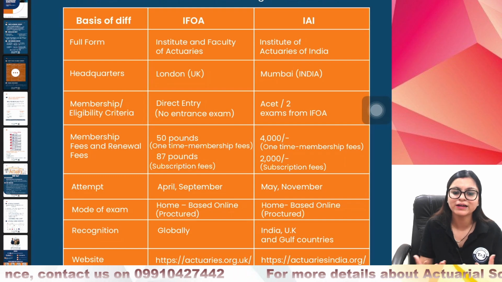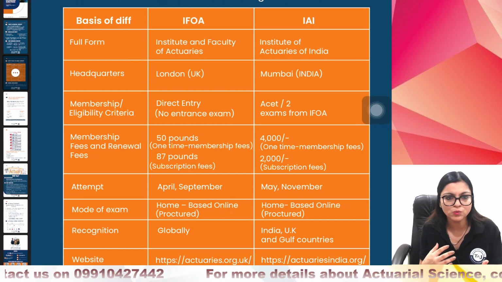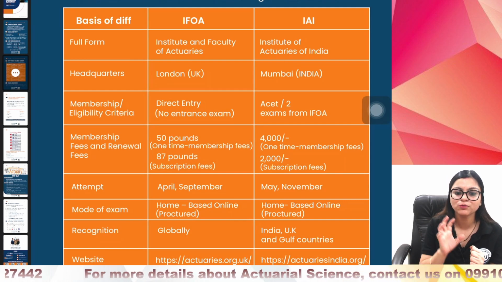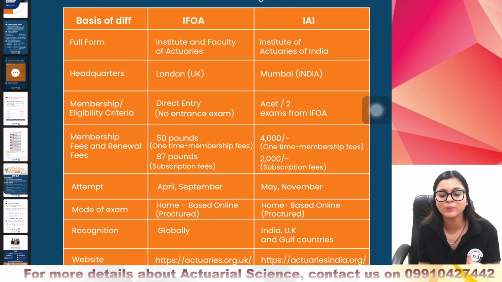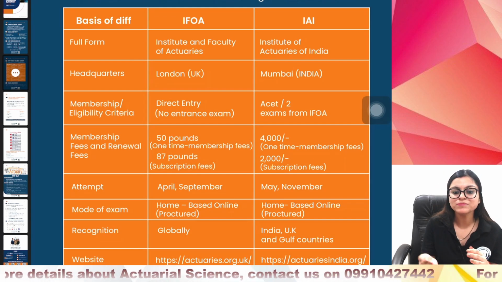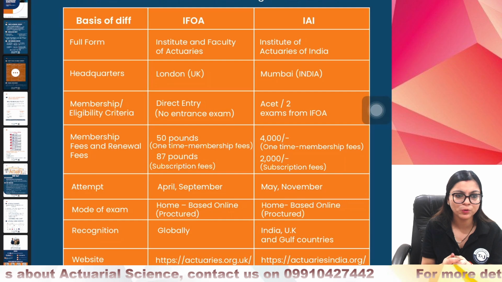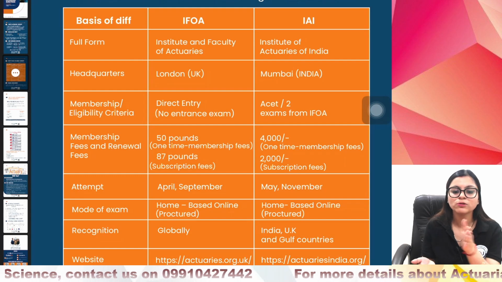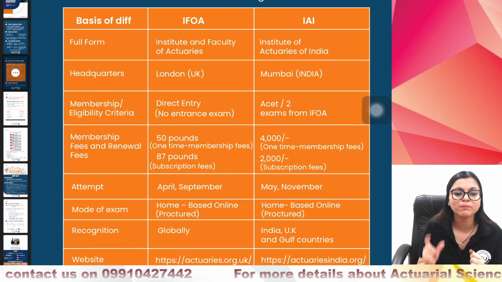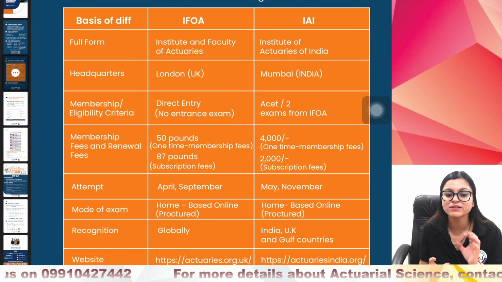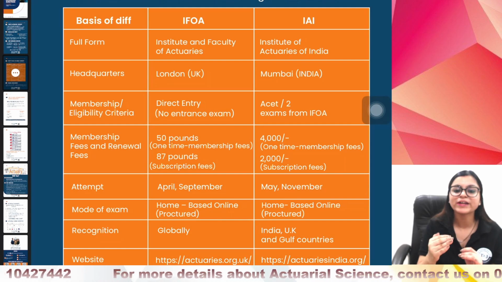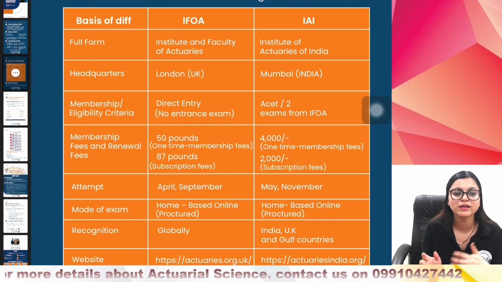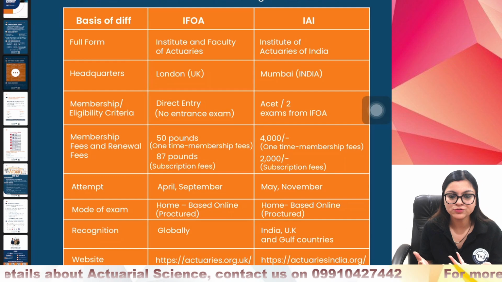See, if you find MCQs easier, you can appear for the Indian society. But if you have a hold on mathematical typing, you can appear for the IFoA. Why I'm saying the difficulty pattern is almost the same for both societies is because in IFoA you have mathematical typing, whereas in India, although MCQs are there, ultimately what matters is that your final answer is correct. So again, you need to perform the steps clearly and make sure your final answer is correct in order to gain marks in the Indian society.